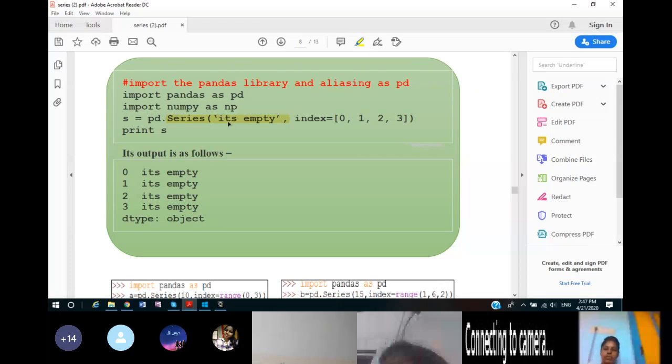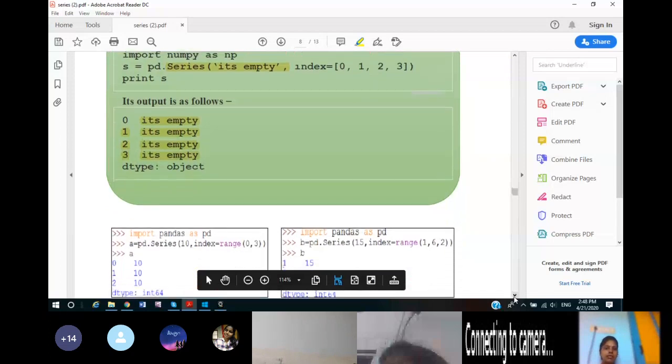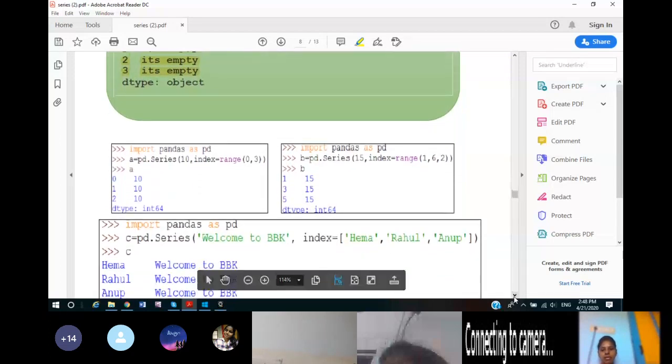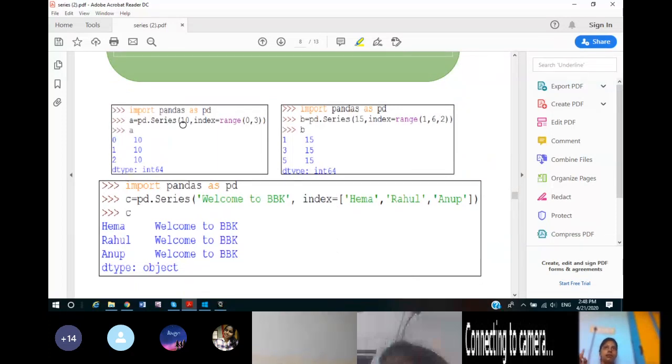I think you can see this, empty is a string type value which is used as a data value for the series. Now indexes are 0, 1, 2, 3. That means 4 indexes are there. So this string data type value will be repeated for all the indexes. So like that also we can create a series having scalar values. Scalar means one value which is used everywhere, a constant value. Understand what is scalar? It is a constant type value.